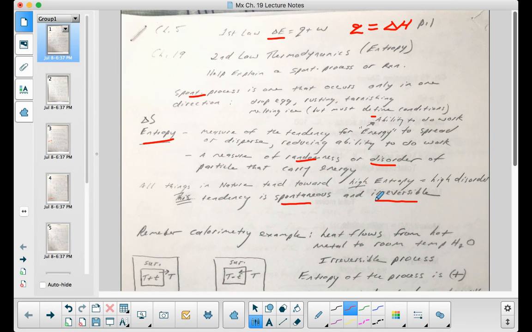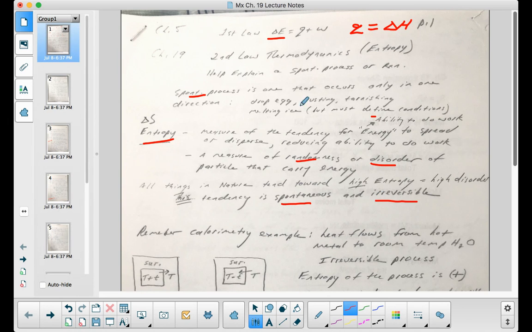So when we say things in nature tend toward high entropy, think about what happens when you spray a bottle of some aerosol product. Those particles move from a very ordered state to a disordered state, and that is a tendency towards high entropy.